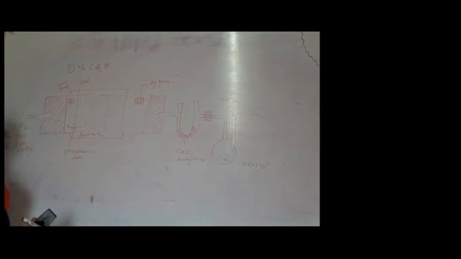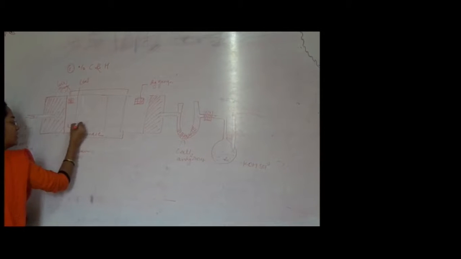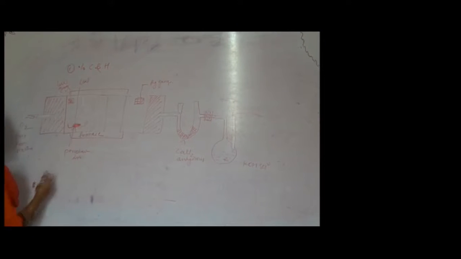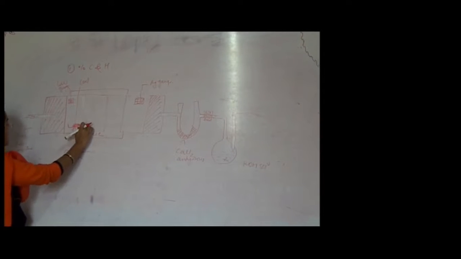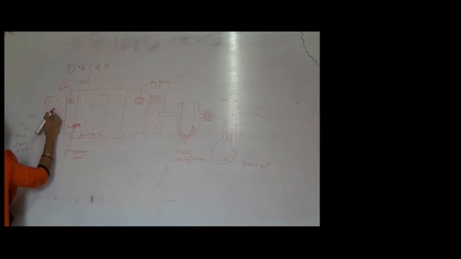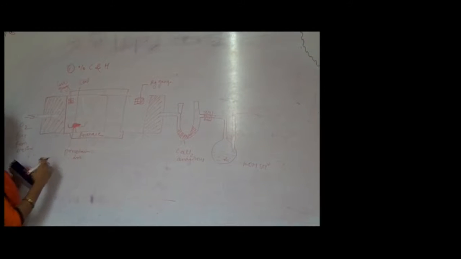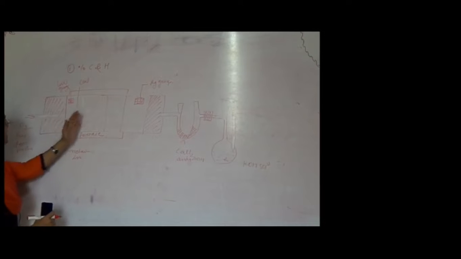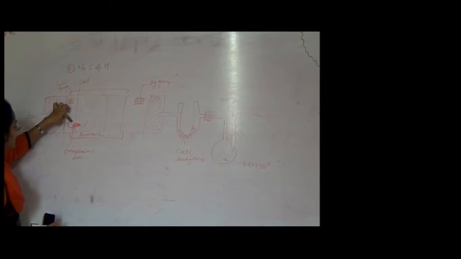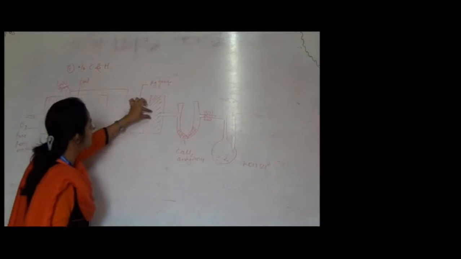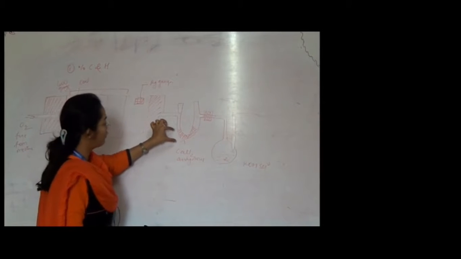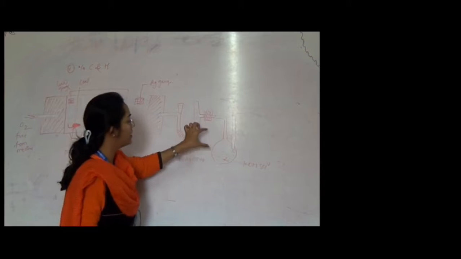Now it is very interesting that the coal to be analyzed is kept over here. This is the furnace where the heating takes place, and oxygen comes from the inlet here. After heating, the coal will be decomposed into carbon and hydrogen. Oxygen coming from this will react with this carbon and hydrogen, and those gases will pass through this tube. Our moisture, that is H2O, will be absorbed here and CO2 will be absorbed over here. Now what exactly reactions take place, that we are going to see.